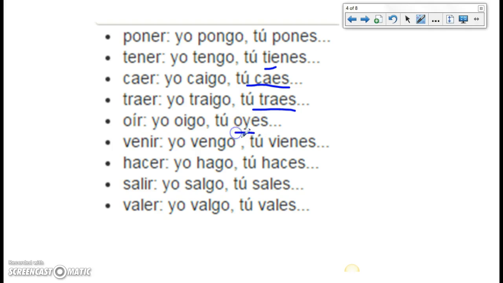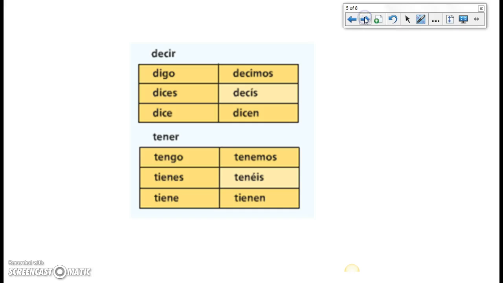Oír has a spelling change. Venir has a stem change. Hacer is just a regular verb in the other forms. Salir is a regular verb in the other forms. And valer is a regular verb in the other forms. So just all that to say, just because it's a go verb doesn't mean it's irregular in all the forms. It may be, it may not. Let's look at some others.